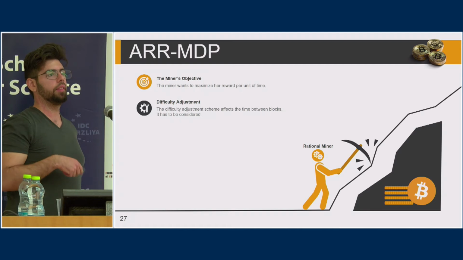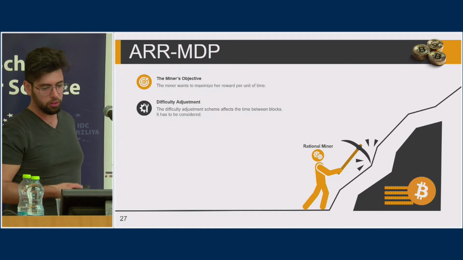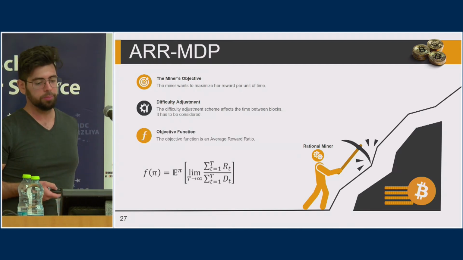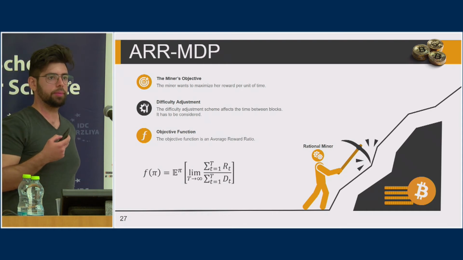So this would affect the difficulty adjustment mechanism, and overall, this means that the miner wants to maximize her share of the rewards.